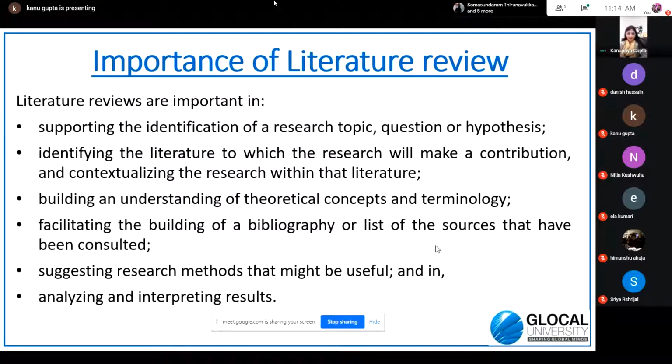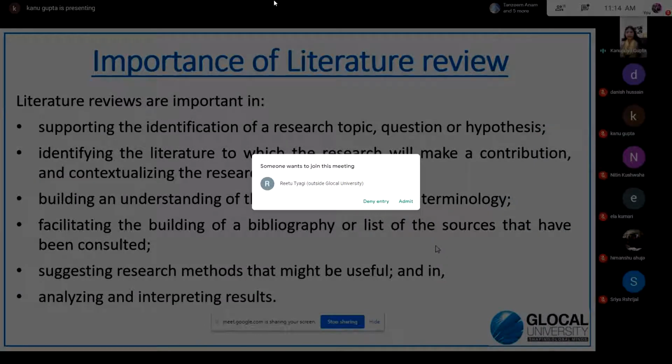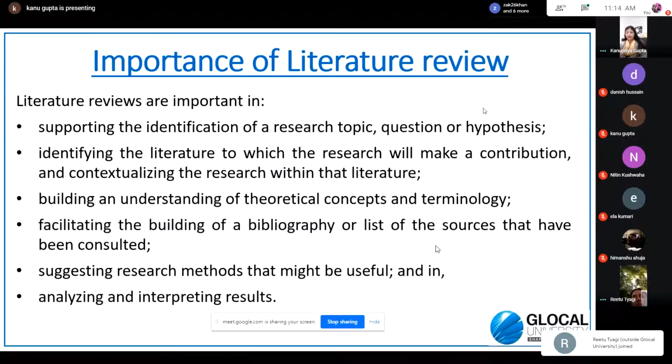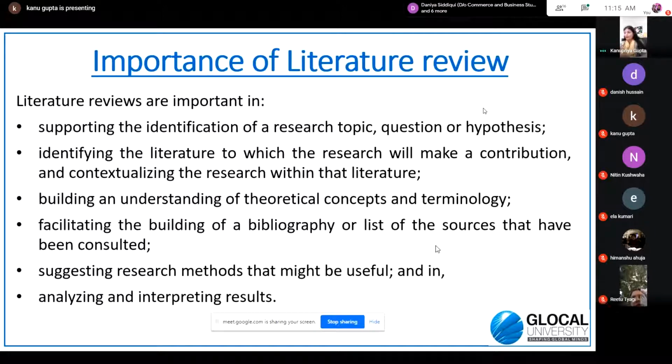So yes, definitely it is a very important, very crucial step, because it is the first step in your research in understanding all the theoretical concepts related to that particular topic, and what different types of terminologies exist in that area. You'll be preparing a complete bibliography, which is the list of sources that you have studied and consulted to arrive at a particular research objective.